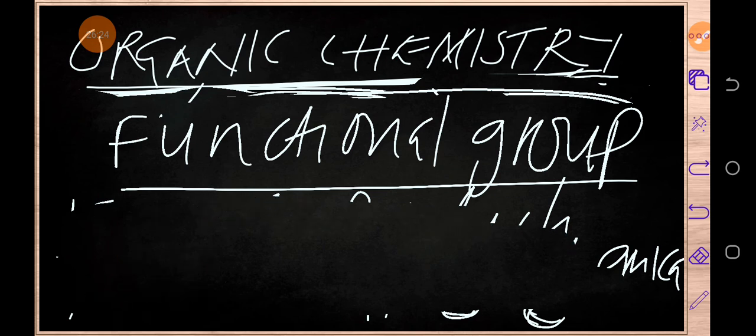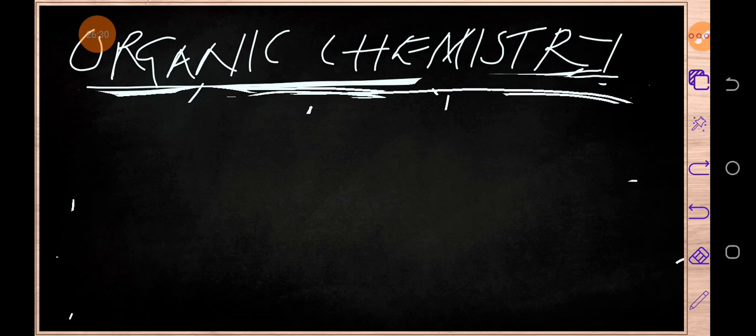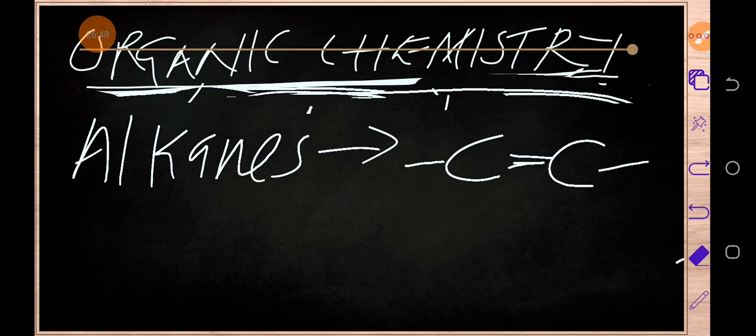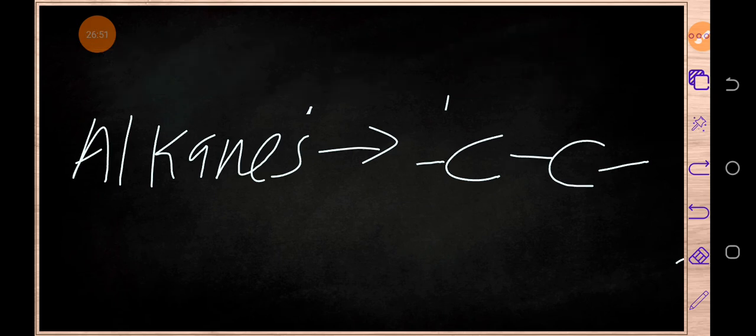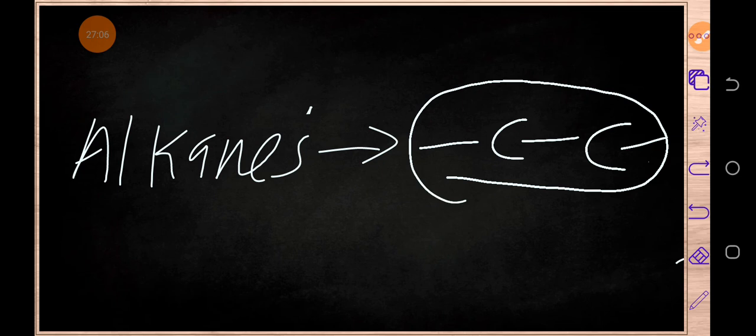Okay, so let's look at the functional groups of some families, or some homologous series. Let's say, for example, when we talk of alkanes, alkanes have a functional group which looks like this. Okay, this is the functional group of alkanes.